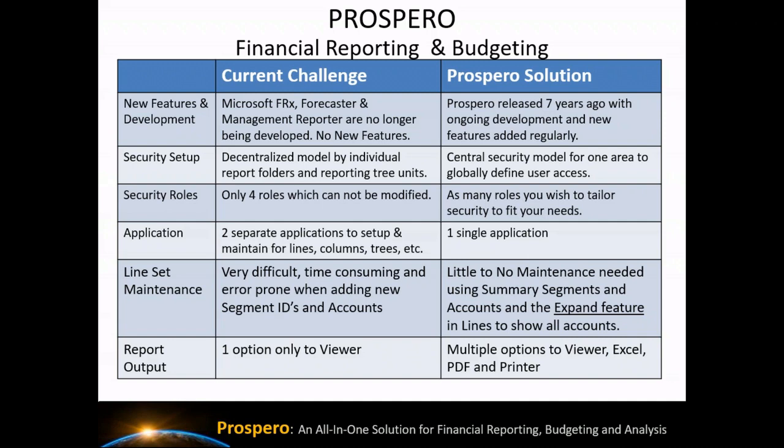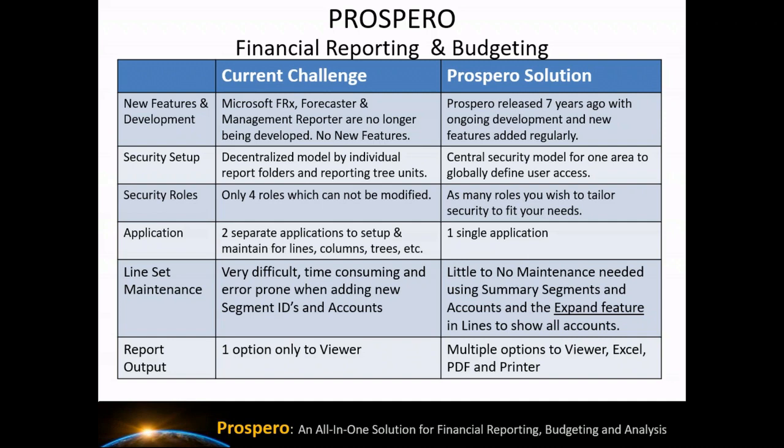So in Prospero, we put everything into a single application. Just by doing that was a huge improvement for handling security. Now we have one centralized location for handling all of your financial reporting security as well as your budgeting security, as well as greater options for the security roles inside Prospero.